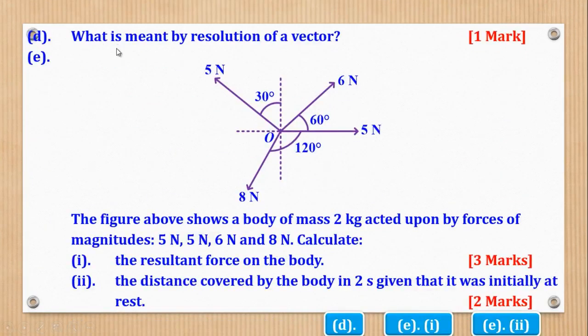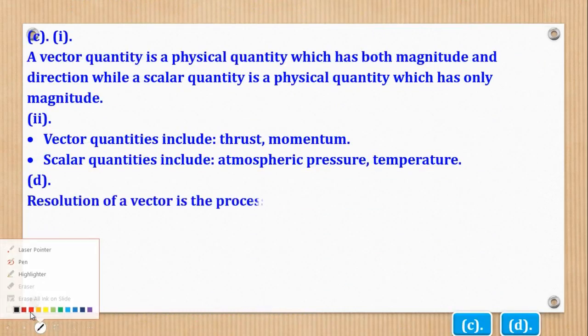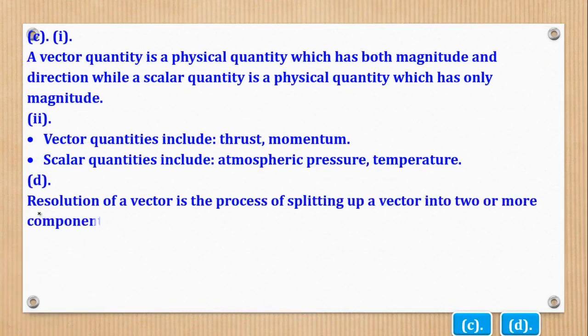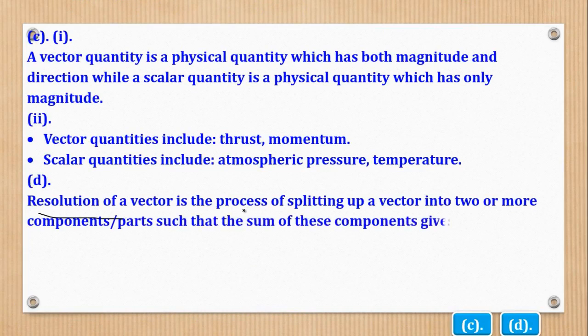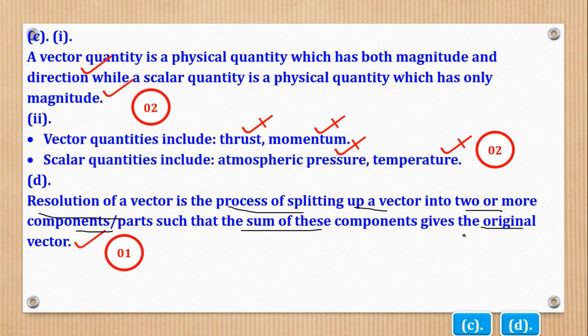Then part D says, what is meant by resolution of a vector? So resolution of a vector is the process of splitting up a vector into two or more components, or parts, such that the sum of these components gives the original vector.